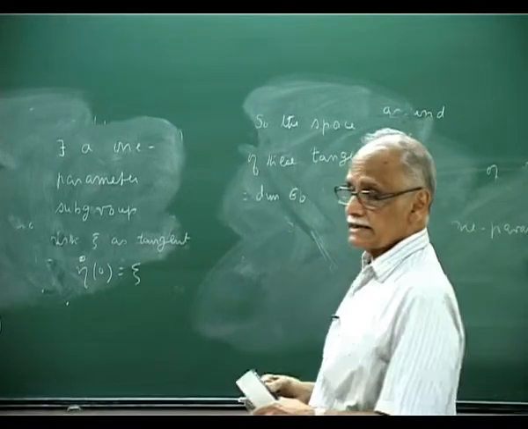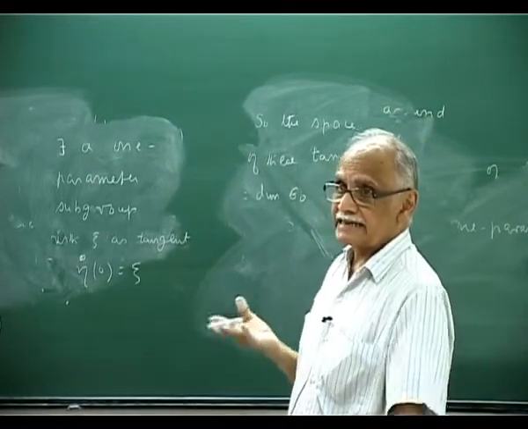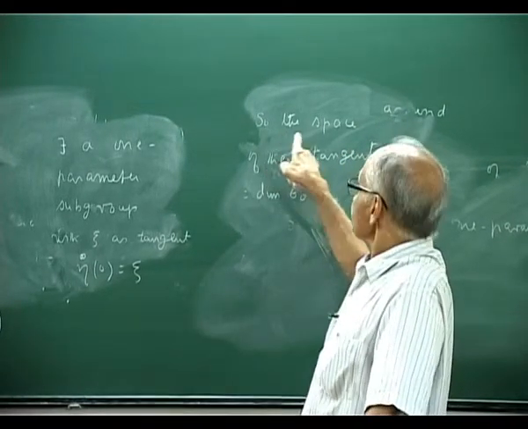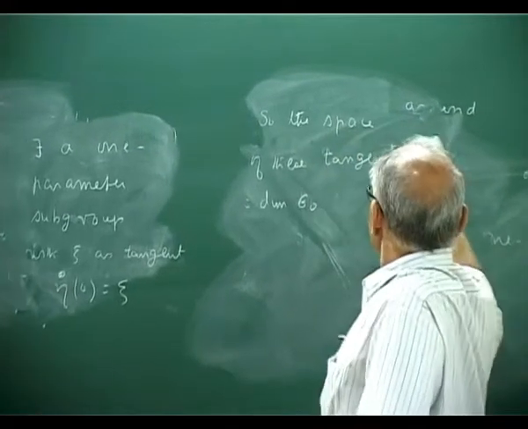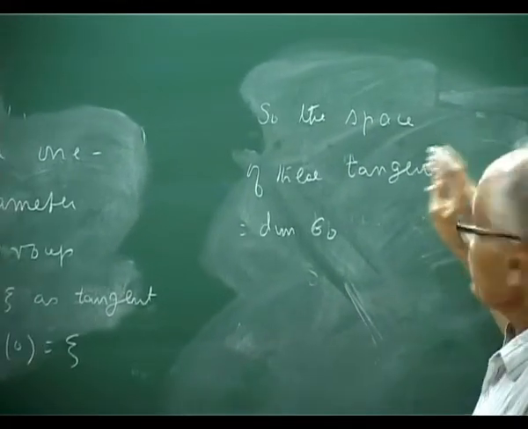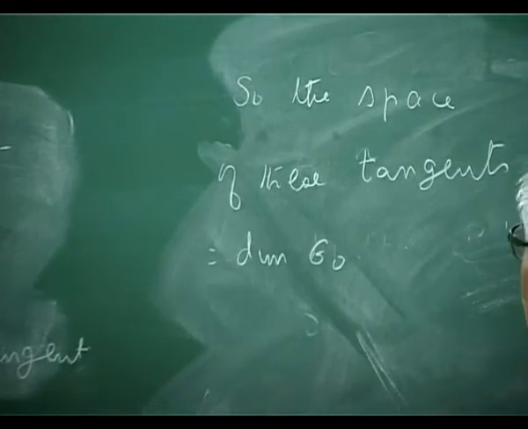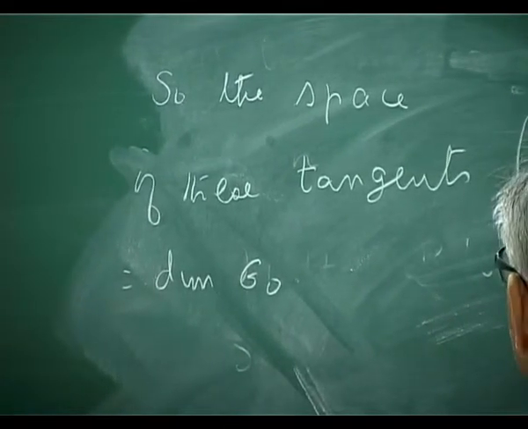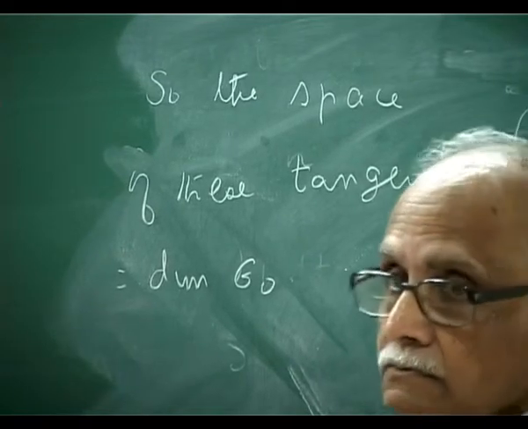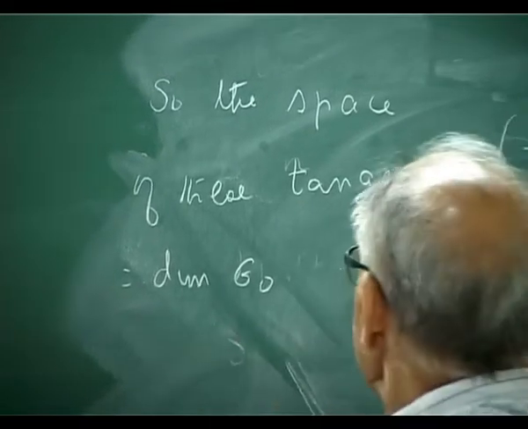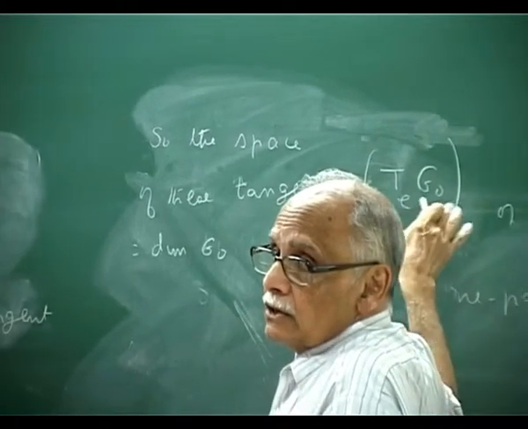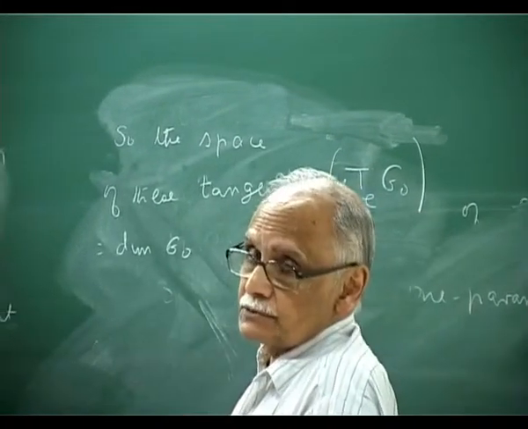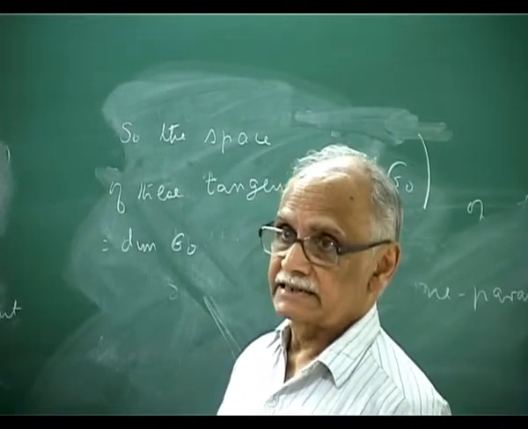In fact, these tangents are the tangent space at the identity of the group G0. There are things going off in every direction.